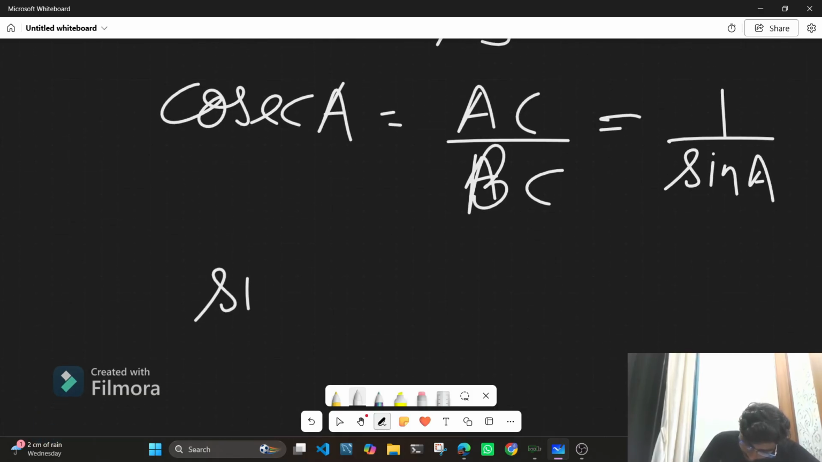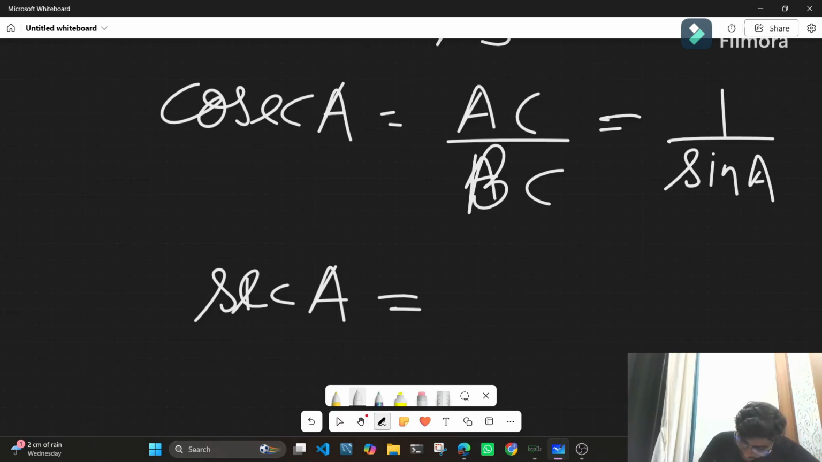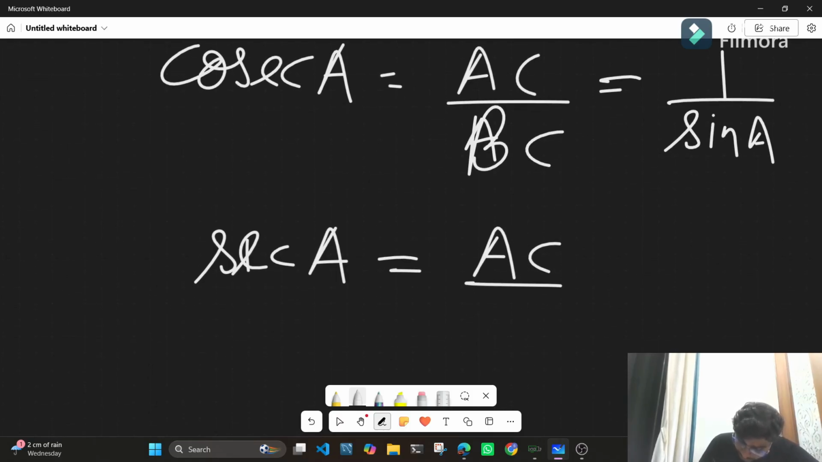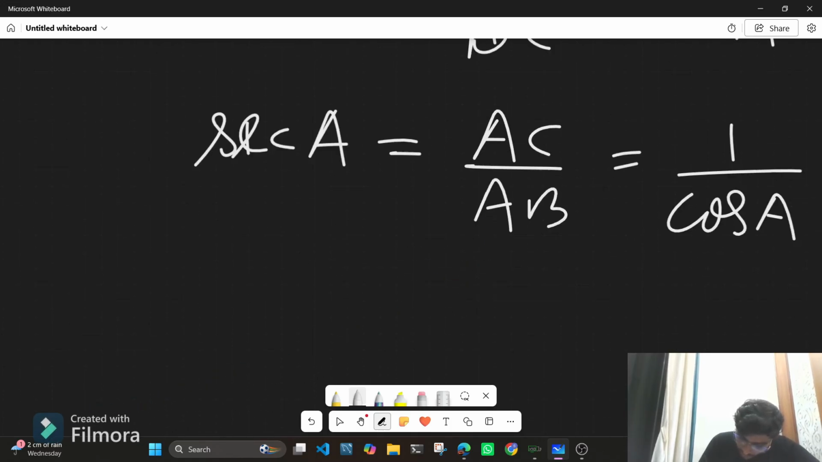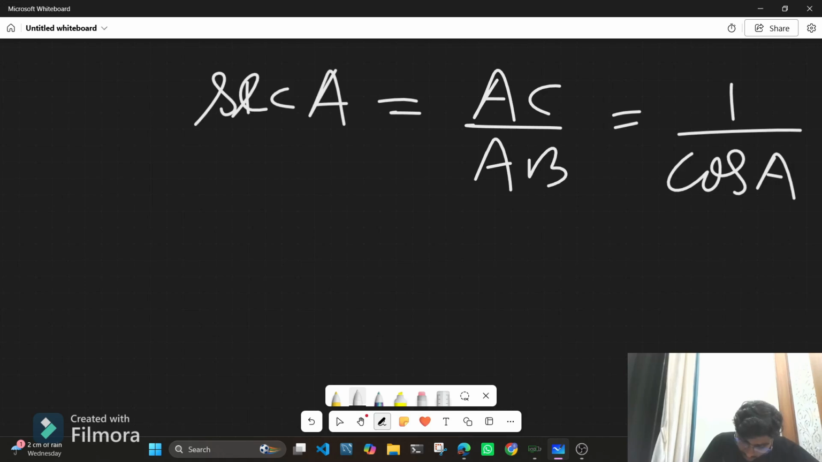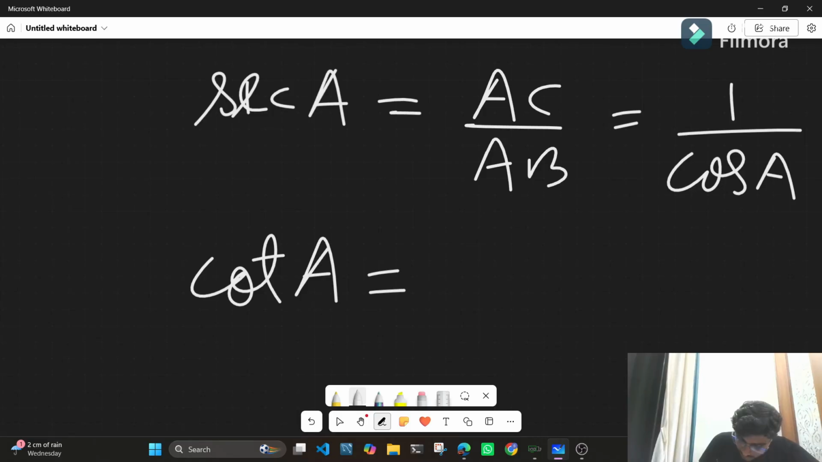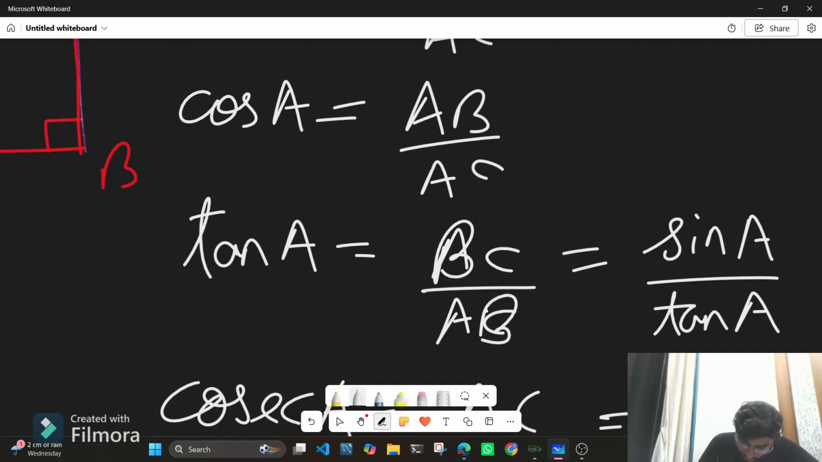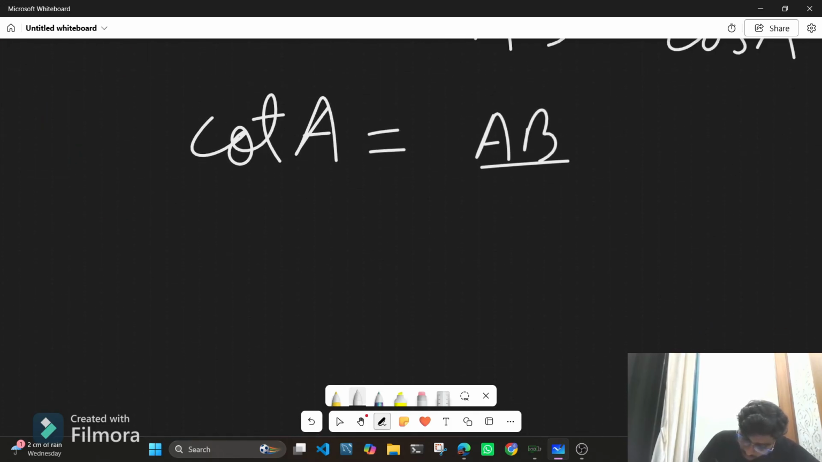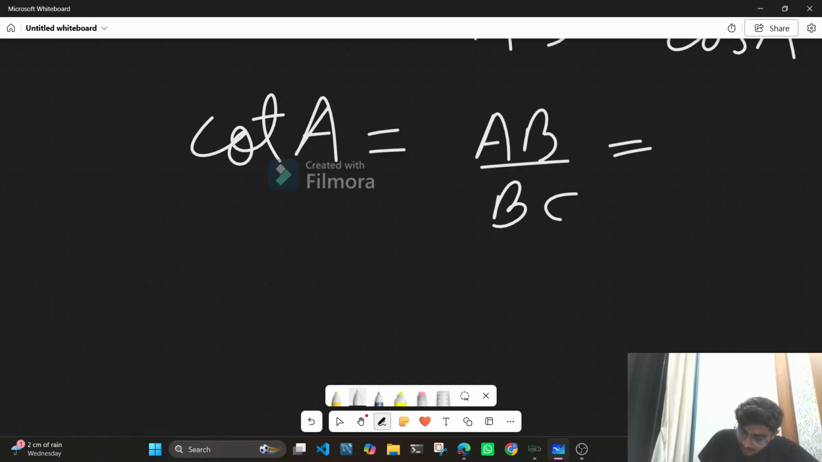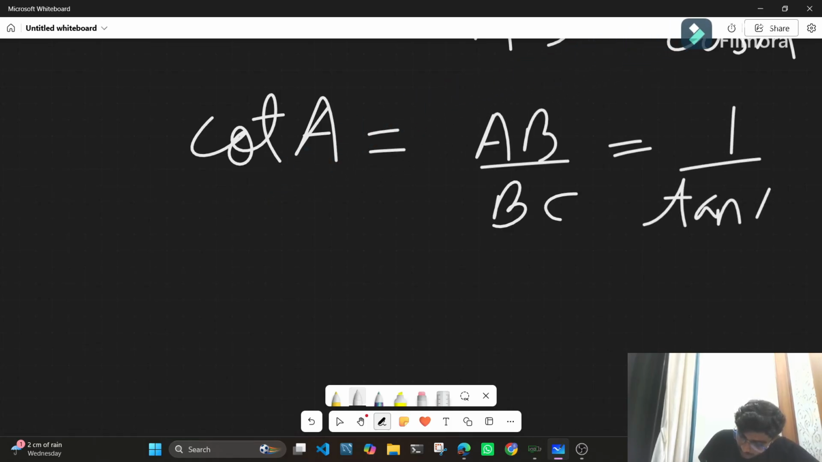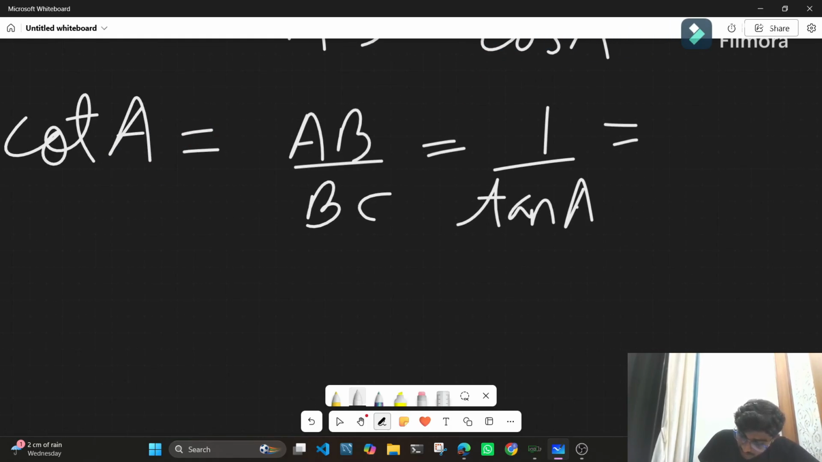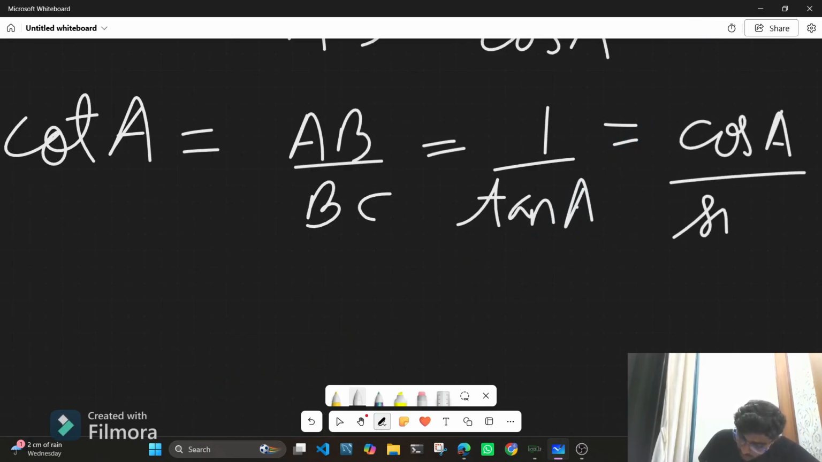Then next up we have sec A, that is hypotenuse upon the adjacent side, this AB, and it can also be written as 1 upon cos A. And last but not the least we have cot A, that is the adjacent side, that was AB, upon the side opposite to the angle A, that can also be written as 1 upon tan A, and also as cos A upon sin A.